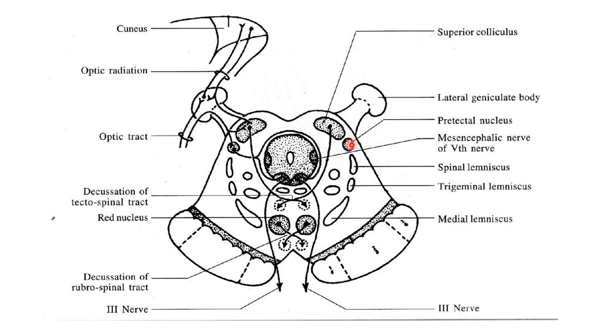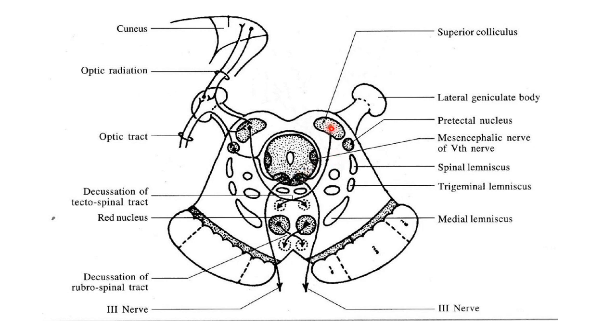There is no lateral lemniscus here, but you will find a very important nucleus, the pretectal nucleus, at this level, which lies ventral to the superior colliculus. This pretectal nucleus projects fibers bilaterally to both Edinger-Westphal nuclei and is concerned with the direct and consensual light reflex.